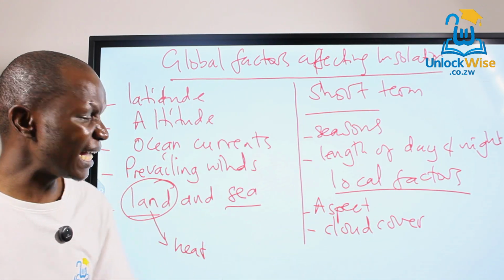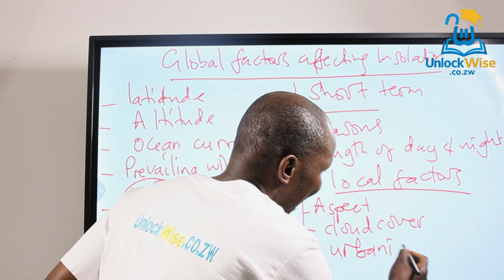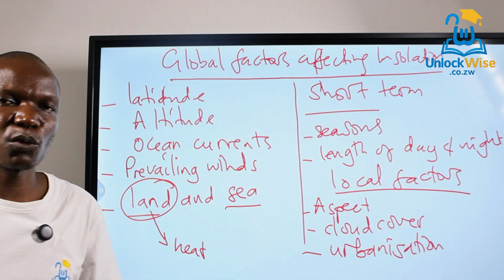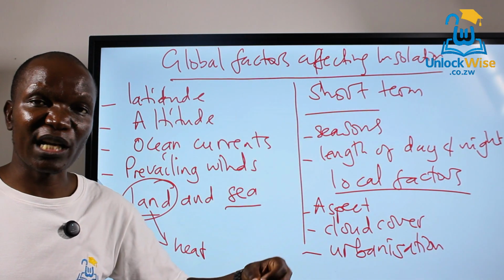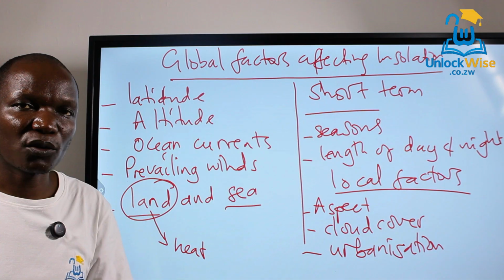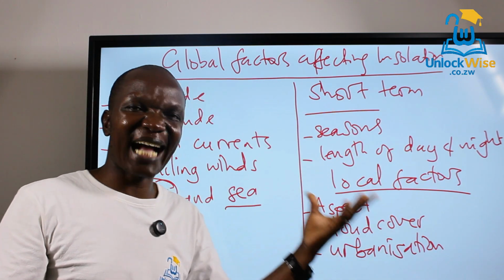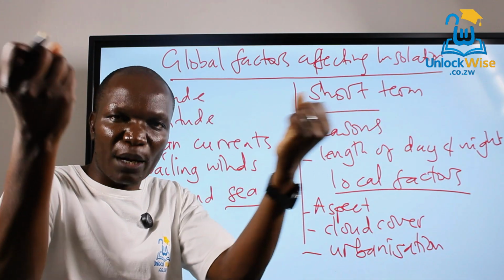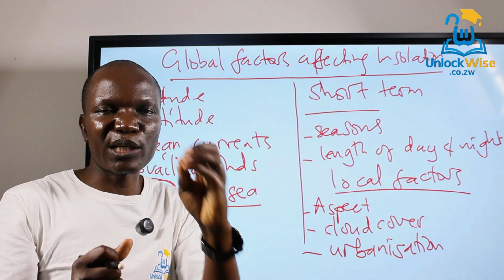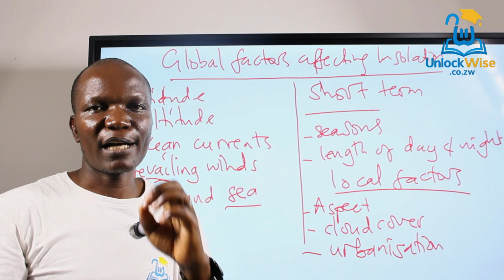There are so many other factors, like urbanization. I will explain to you one day what we call microclimates, where I'll be talking about how urbanization can alter climatic conditions. If you look at urbanized areas, they have a lot of gases in the atmosphere that have the ability to absorb heat and increase temperatures, resulting in what we call urban heat islands. So I'll explain also about that.